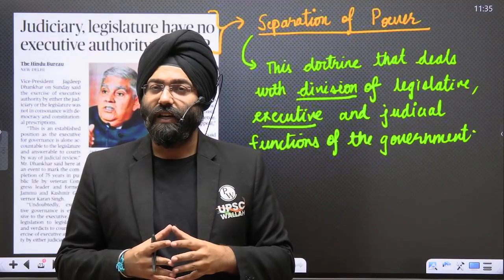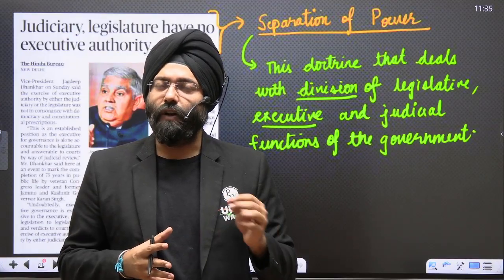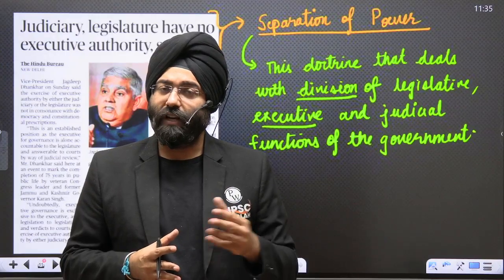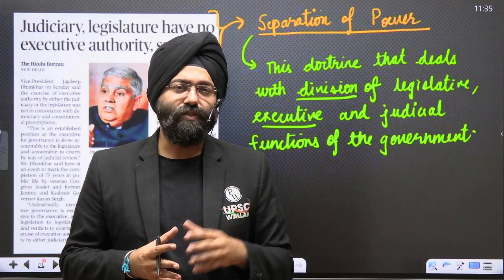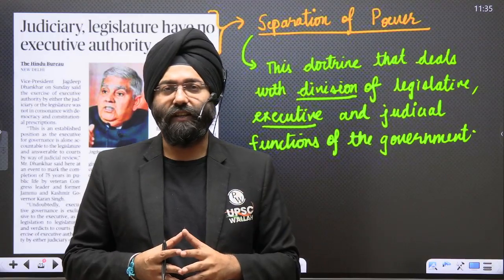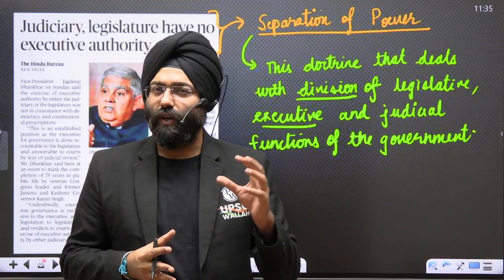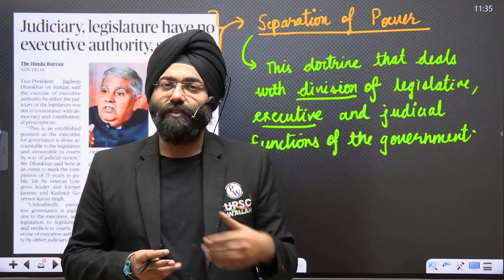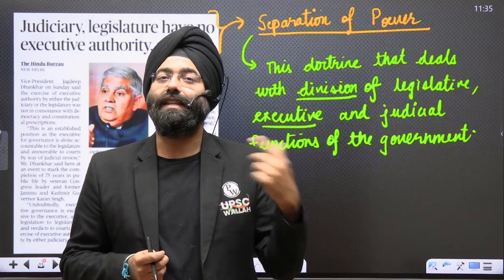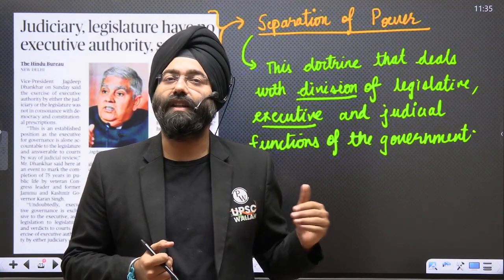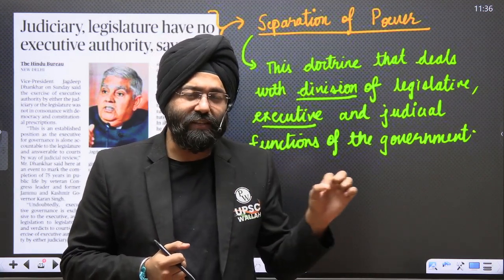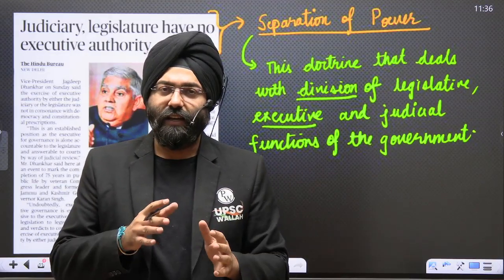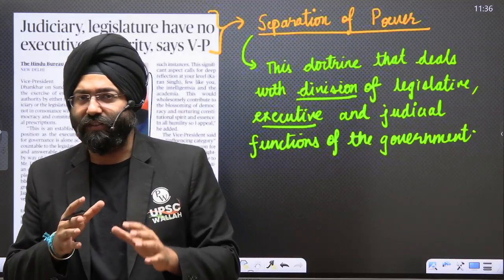We, in the previous day's analysis, read about Article 142 of the Indian Constitution, which deals with the concept of complete justice. Now, what happens at that time? The judiciary assumes the functions of, let us say, even the legislature and the executive in order to give justice to an individual, group, or a body. Now, that is why these concepts are also known as judicial overreach. That means the judiciary is crossing its boundary, the thin boundary which basically denotes the separation of power. Now, obviously, there is a tussle, and because of this tussle, we have a concept of checks and balances also